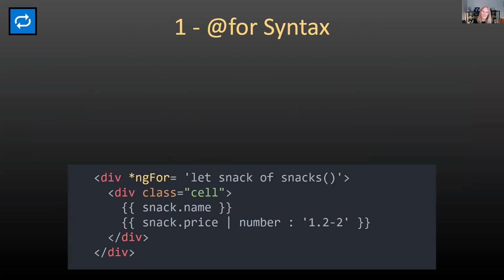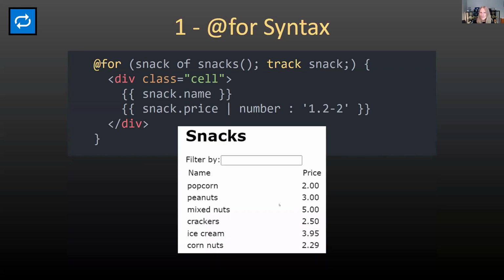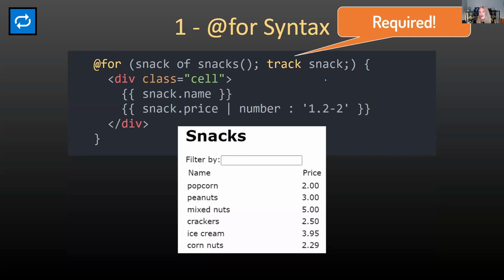All right, for syntax. So the for block is also pretty cool. It replaces the star ng-for directive, and this looks like this. So it's similar, but it then gives us still that JavaScripty, TypeScripty kind of feel for our template. So notice here that it is just displaying my table. But the track is required. And notice also that it doesn't have a let anymore. This used to require a let keyword for the star ng-for.